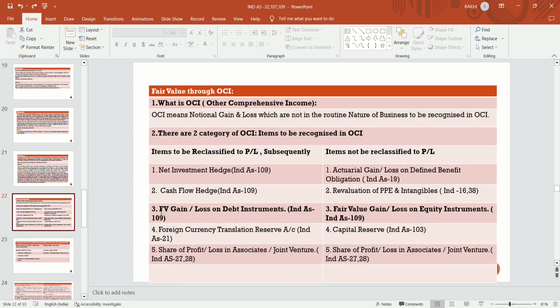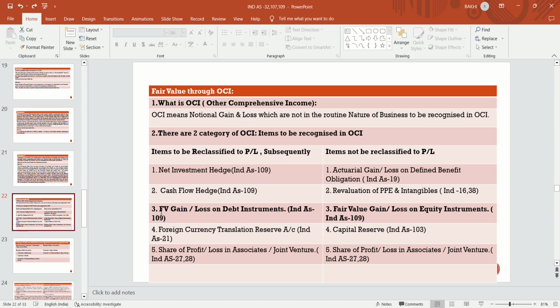Now, fair value through OCI. We had discussed the amortized cost category. Now we will discuss the conditions for fair value through OCI. Firstly, we will discuss what OCI is. OCI is other comprehensive income. OCI means notional gain or loss which is not in the routine nature of the business to be recognized.